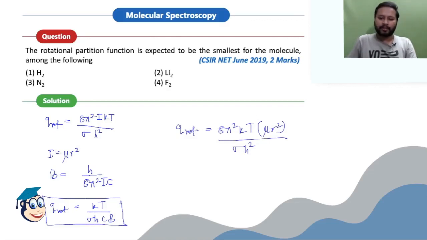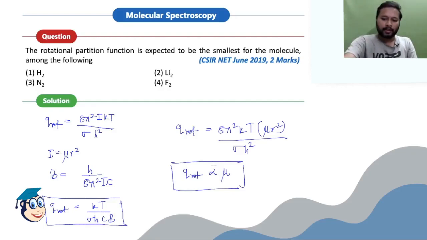So if you see this, all the other terms are constant over here. So your Q rotational is actually proportional to your mu, that is, it is proportional to your reduced mass. So if the reduced mass increases, your Q rotational also increases. So you just have to see where you have the smallest value of the reduced mass.